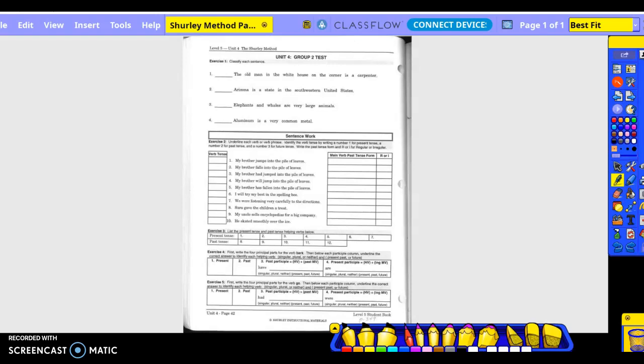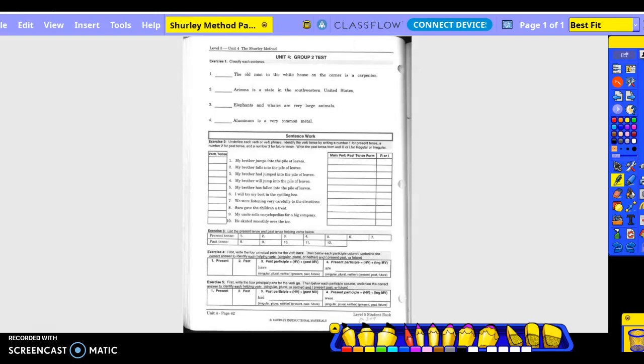Fifth grade Shurley Method, page 42, part 1. We're going to do exercise 1, and these are our new patterns, pattern 4 with the predicate noun. So, the old man in the White House on the corner is a carpenter.